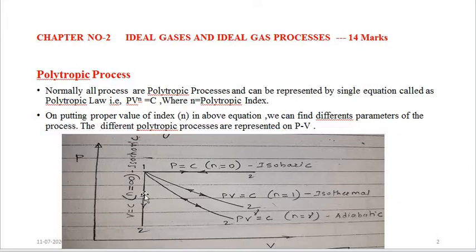So this is the direction of the process, which may be a heat addition process or heat rejection process. Therefore, this is the representation of the constant volume process, where V is equal to constant, and the value of polytropic index is n is equal to infinity. Now we will see the next process